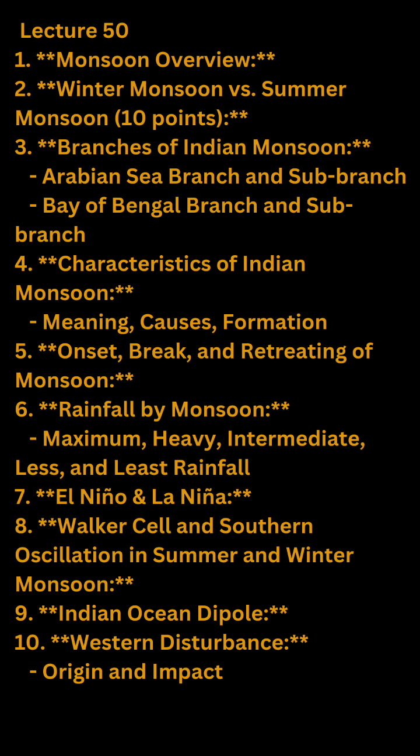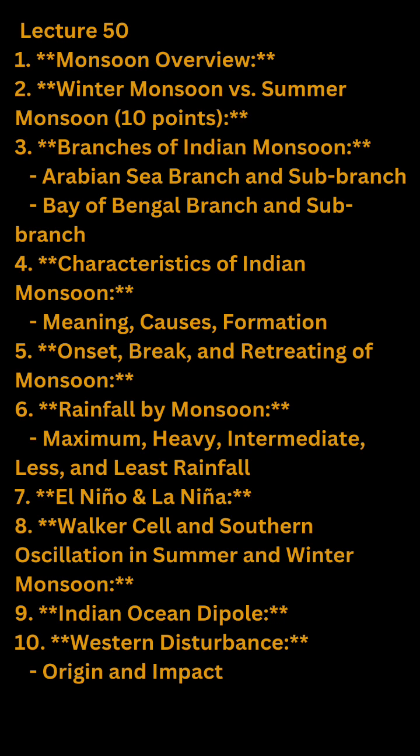Formation. The monsoon is formed due to the development of low-pressure systems over the Indian subcontinent, which draw in moisture laden winds from the surrounding oceans. Impact. The Indian monsoon has significant implications for agriculture, economy, water resources, and the overall livelihoods of millions of people residing in the region.